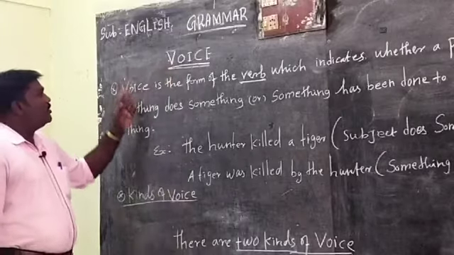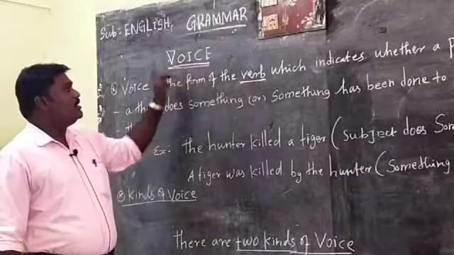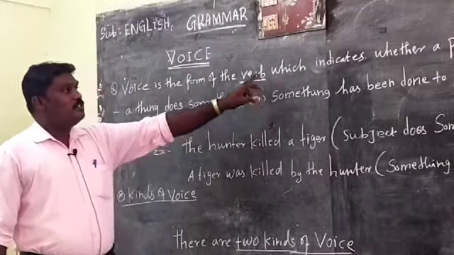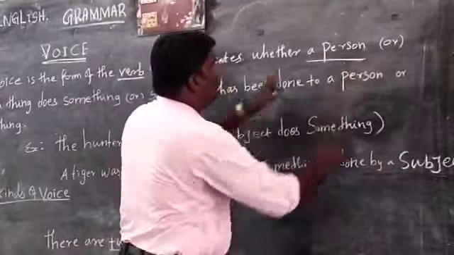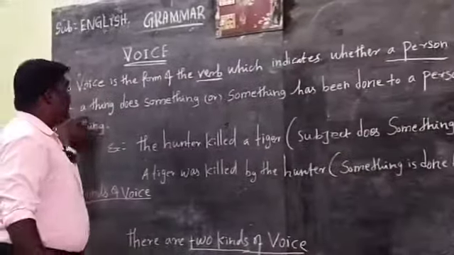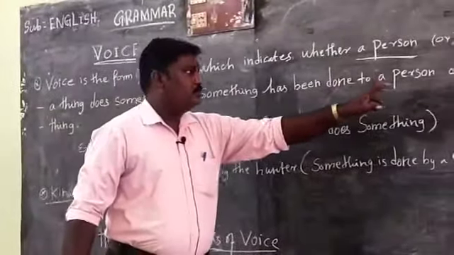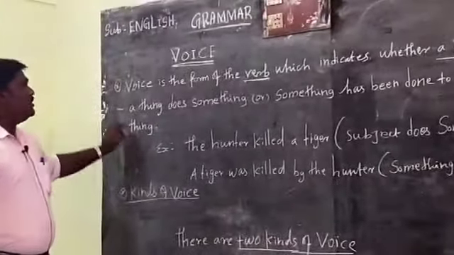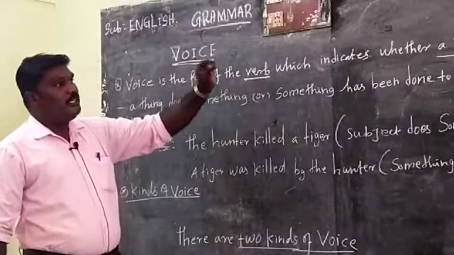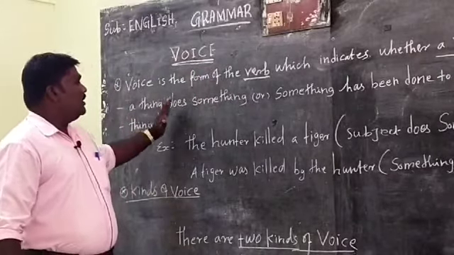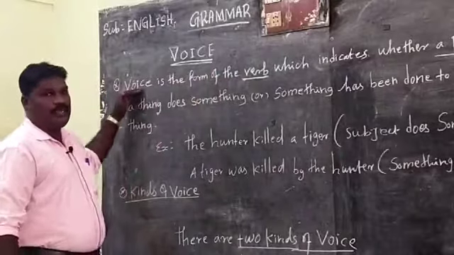What is the voice? Voice is the form of the verb. This is very important. Voice is the form of the verb which indicates whether a person does something, or something has been done to the person or things. Again, voice is the form of the verb which indicates a person or things doing some work. That is called the voice.